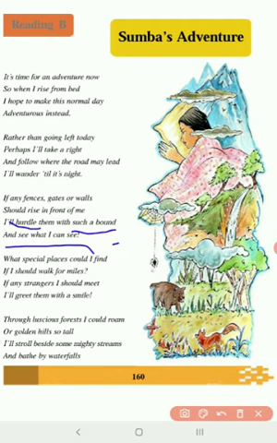Okay, the third paragraph. What special places could I find? Now she says, now of course I am going to an unknown place. Now what are special places I will find there. If I should walk for miles, so as I told you in the beginning, instead of left turn, you take the opposite way, the right turn, and what happens? You are going towards unknown territory which you don't know. You don't know what lies ahead. Therefore, the same thing she says. Now, if I should walk for miles and miles, I do not know what I will really find. Okay, so she just imagines what she will find.